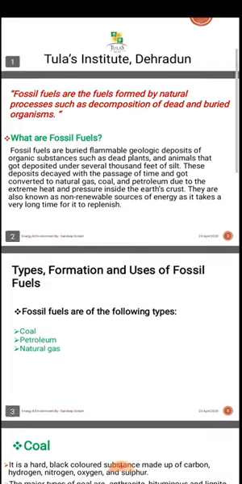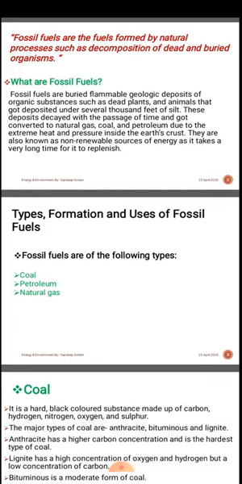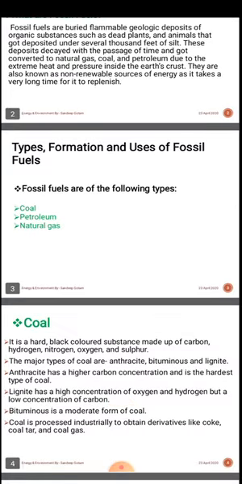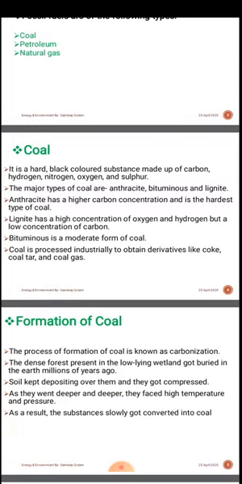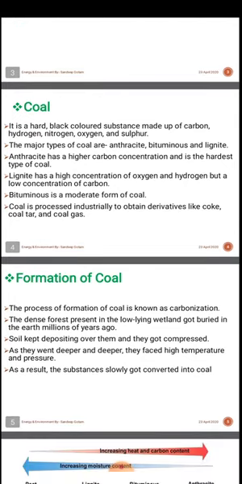Okay, so what are the types of fossil fuel? Fossil fuels are basically three types. First is coal, second is petroleum, and third is natural gas. Today we are going to discuss coal. Coal is a hard black colored substance made up of carbon, hydrogen, nitrogen, oxygen and sulfur. The major types of coal are anthracite, bituminous and lignite.